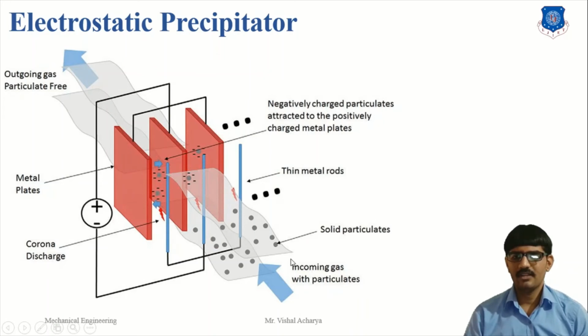When the incoming gas with particles comes in, some ionized gas is produced, so the fly ash particles collect one type of electron layer called the corona discharge, and the corona discharge is attracted to the positive plate, also called the collecting plate. From the positive plate, particles are collected and transferred to the dust.